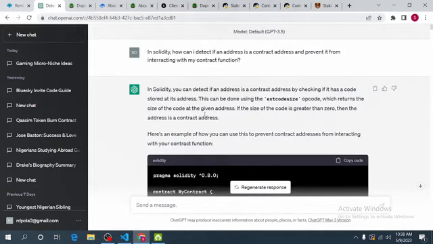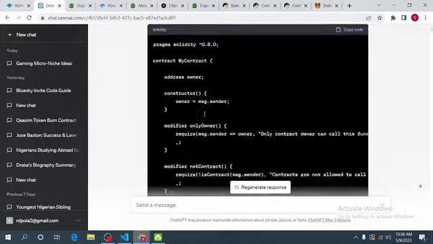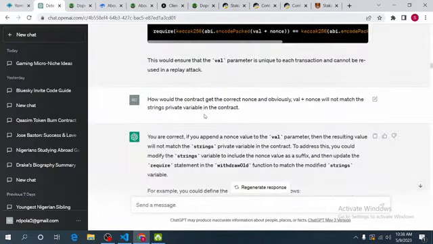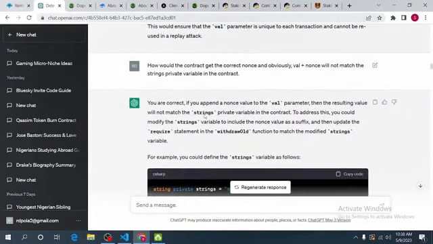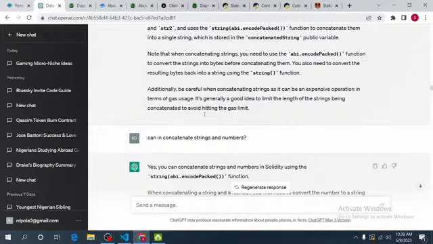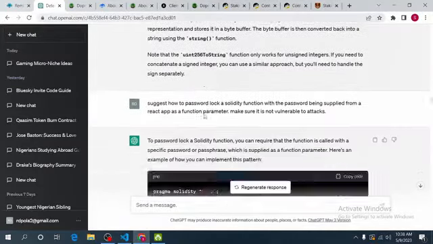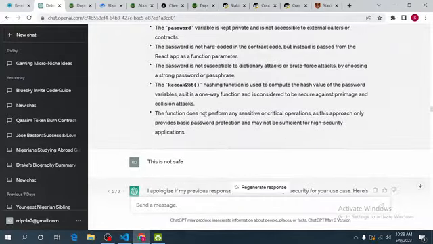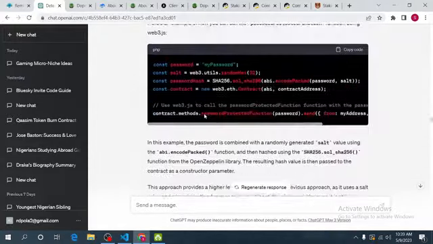And thankfully, ChatGPT was able to tell me, hey, this was how it was done. And when I went back to look at it, I found out that it was true. That was actually how the hacker exploited my contract.